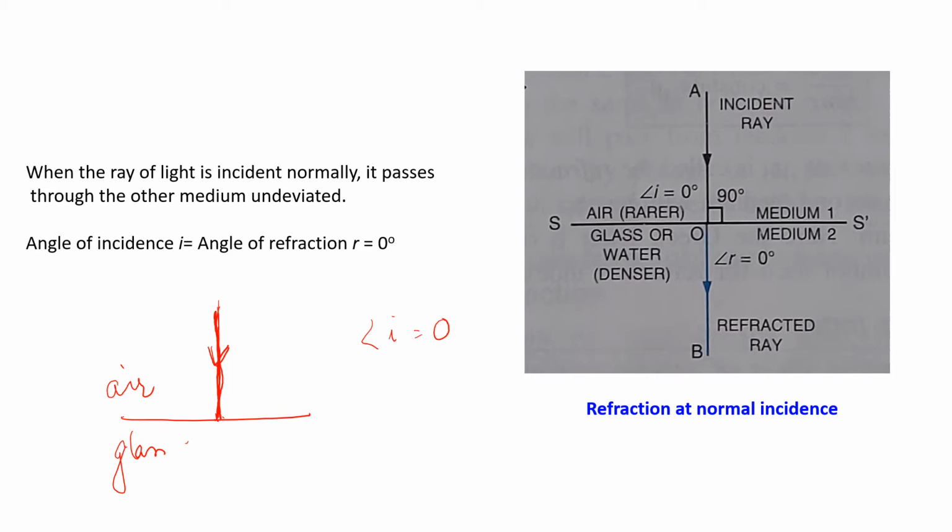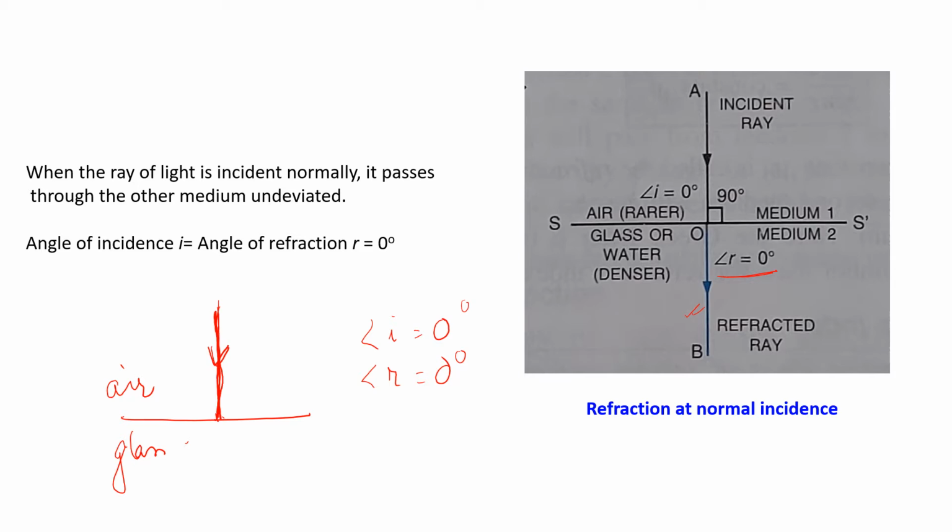In that case, it will pass undeviated. You can see here that the refracted ray is also along the normal. That means angle R is also equal to 0. Angle I is equal to 0 in this case, and angle R is also equal to 0. Angle I is 0 degree, angle R is also 0 degree.